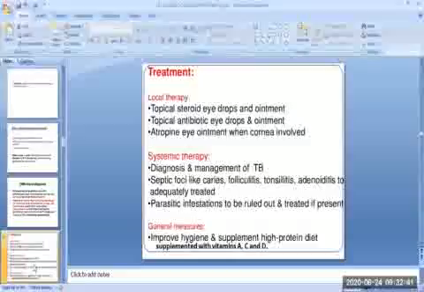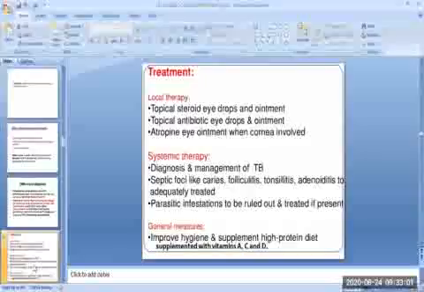Then the management of the phlyctenular keratoconjunctivitis. It includes the treatment of phlyctenular conjunctivitis by local therapy, investigations, and specific therapy aimed at eliminating the causative allergen, and general measures to improve the health of the child. The first is the local therapy.